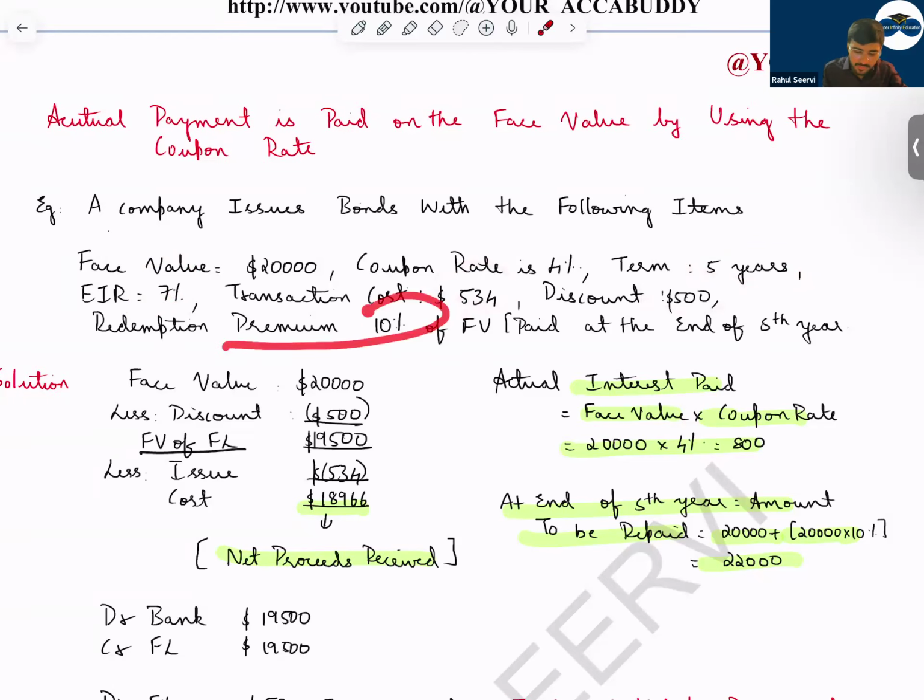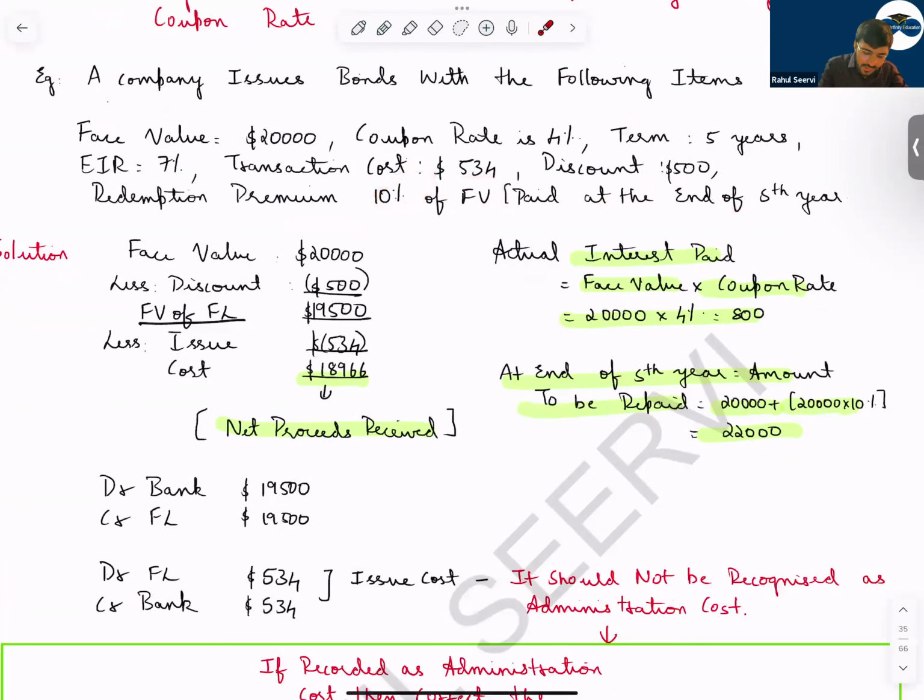Redemption premium is 10% of the face value, paid at the end of the fifth year. So see here now. We have calculated the face value is 20,000. Discount we have reduced. We got the fair value of the liability. Then we reduce the issue cost. In case of financial liability, we reduce the issue cost or transaction cost. But in case of financial asset, we add it. Why do we reduce it? Because the expense should be recorded over the period. It's like amortizing it. So we get this. This is the net proceed.